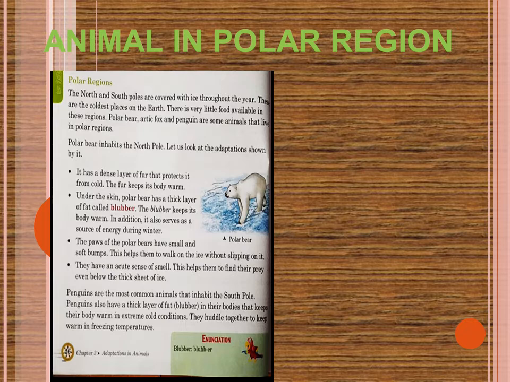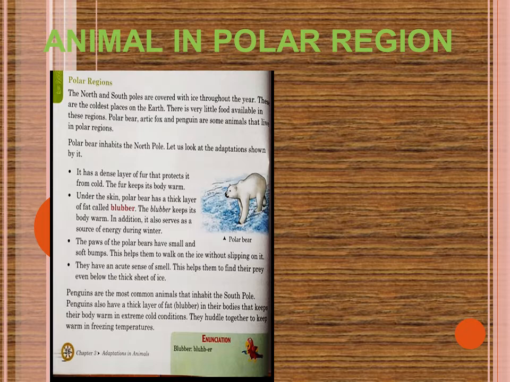We know that there is very little food available in these regions. Polar bear, Arctic fox, and penguin are some animals that live in polar regions. So these are examples of animals living in the polar regions. Now, the polar bear inhabits the North Pole. Where do they live? They live in the North Pole.